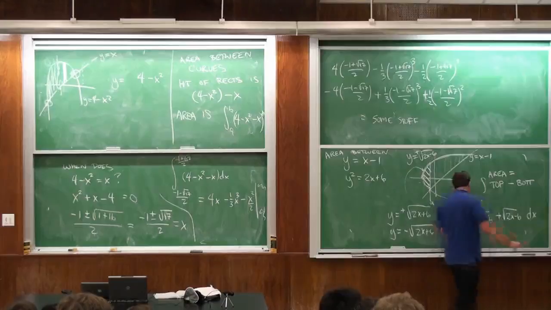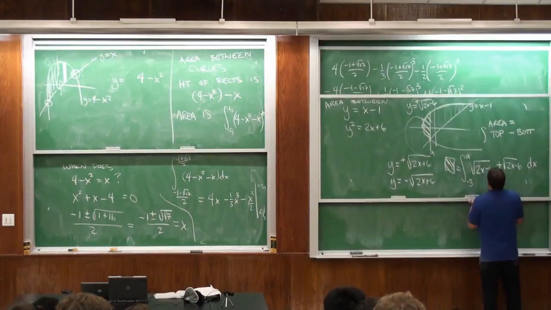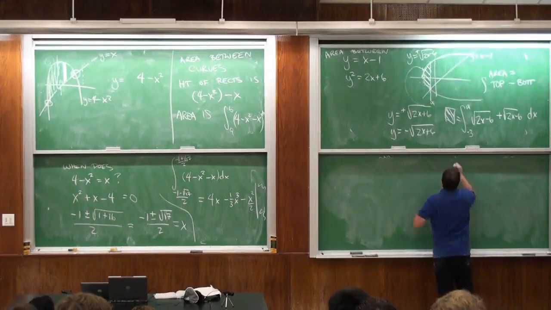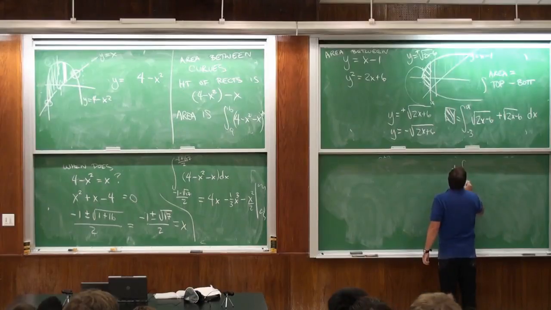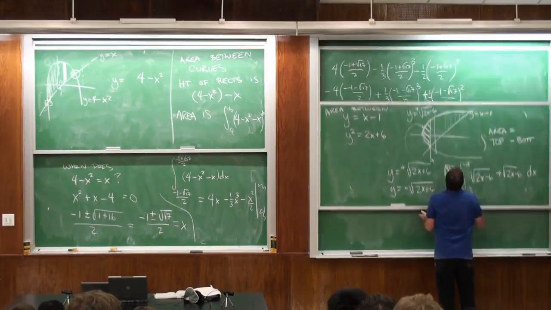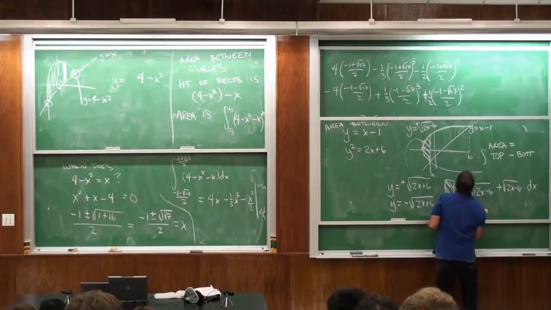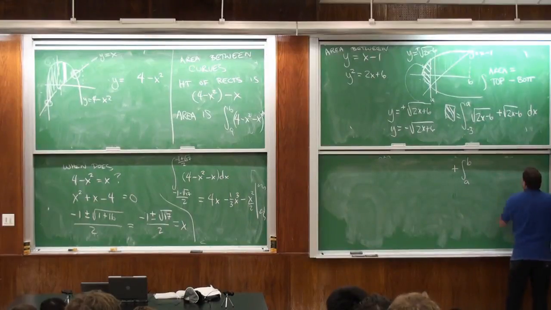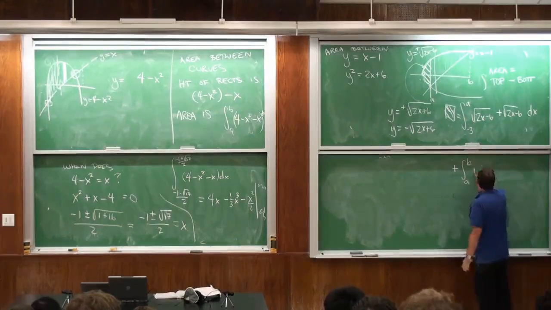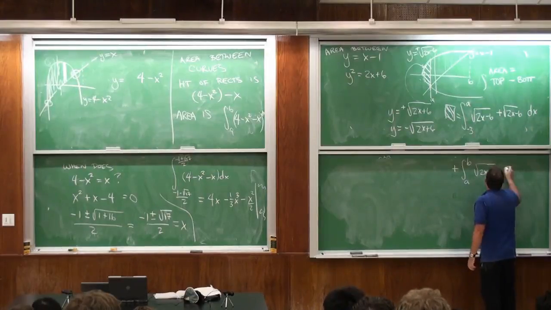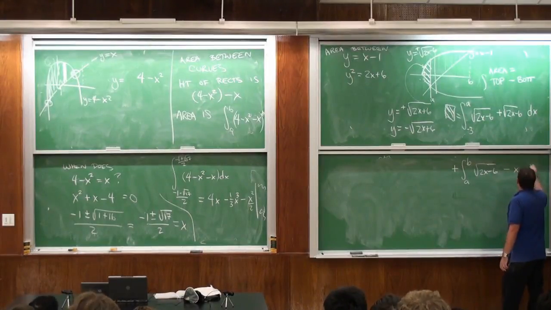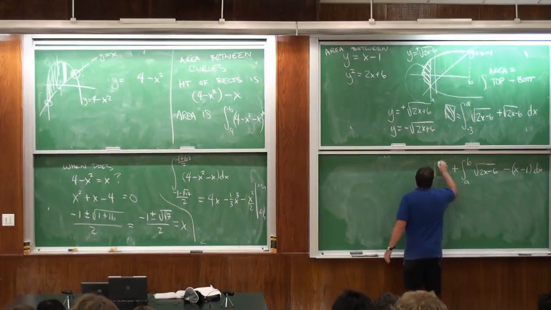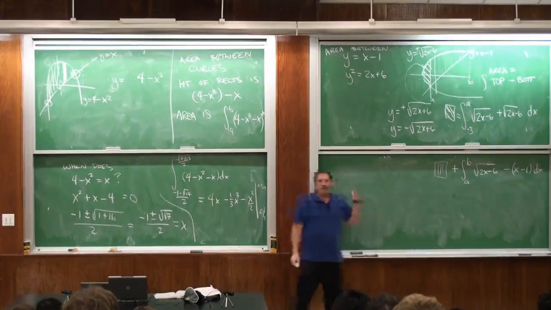And then the other area, plus the integral from A to B, we call this one B, of the top curve, still that square root, minus the bottom curve, x minus 1. So that certainly represents the area.